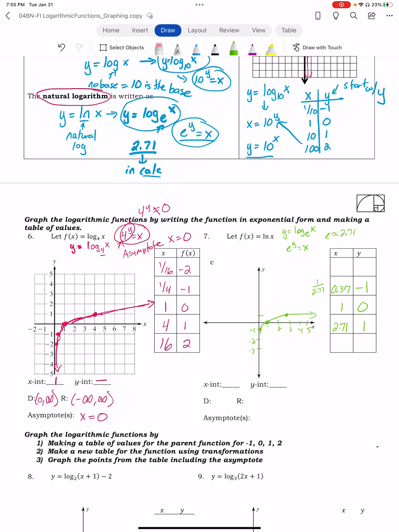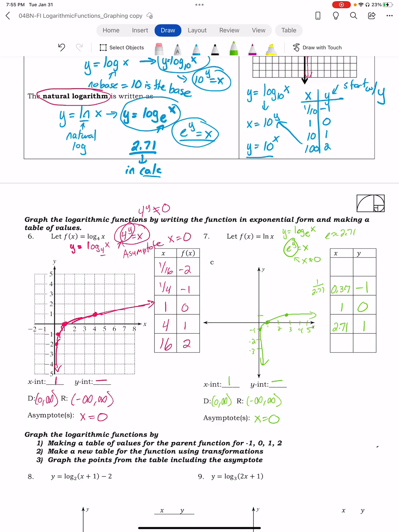So there we go, there's our natural log. It's just the same thing with weird numbers. The x-intercept was at 1, the y-intercept, of course, doesn't exist. We still have our asymptote at x equals 0 because even if it's some weird number, I know that x cannot be equal to 0 in this case. My domain is from 0 to infinity, and my range is from -infinity to +infinity.